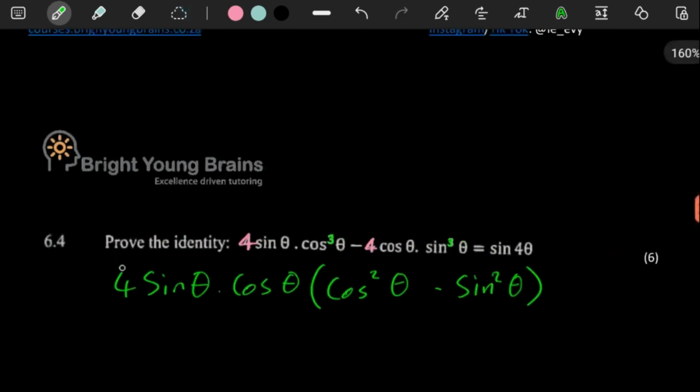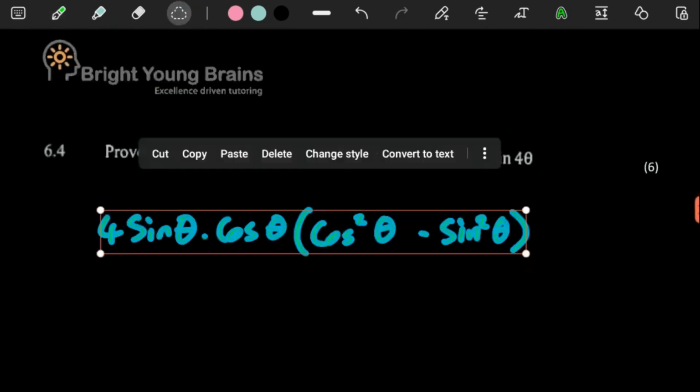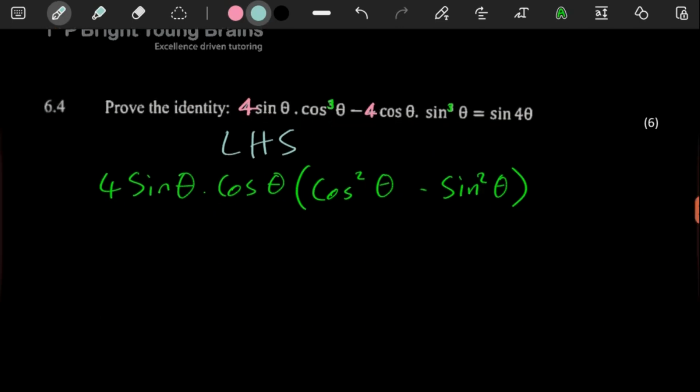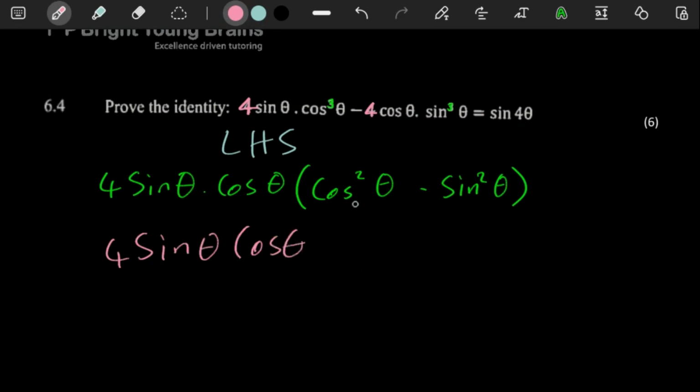This is clearly the left-hand side. So if you're going to prove an identity, you obviously want to work with the side that looks more complicated. So this is the left-hand side. We took out 4 sine theta, cos theta. So if that's gone here, there's cos squared theta left. If that is gone here, there's sine squared theta left. This is clearly the double angle of cos. This looks a lot like the double angle of sine if you take out a 2 from this 4. Let's just leave this the way it is for now. And then clearly here, this is giving us cos 2 theta, because this is the double angle of cos.